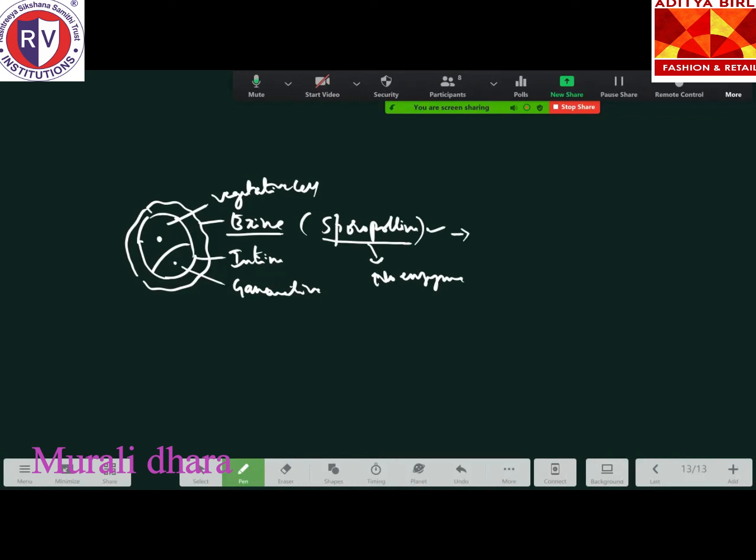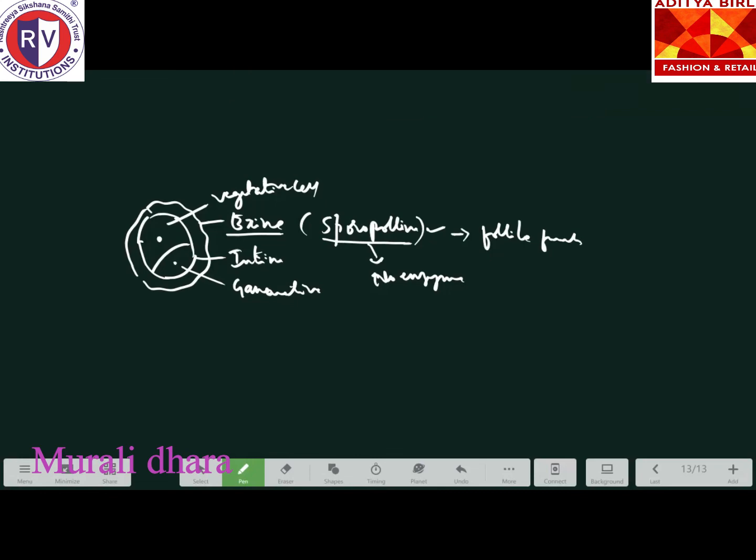Because of this property of the pollen grains, they can be used as fossil fuels. It can be stored for future use also. Any doubt till here? Anyone? Have you all understood? Yes, ma'am. So it is preserved as fossils. You can also write fossil fuels. Instead of that, you can write it can be preserved as fossil fuels like that.